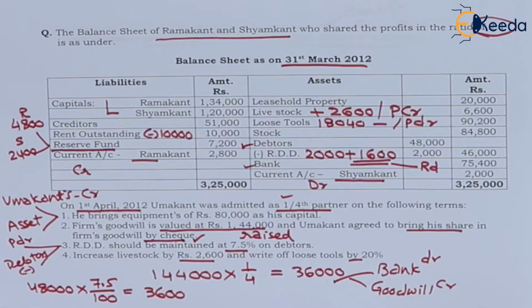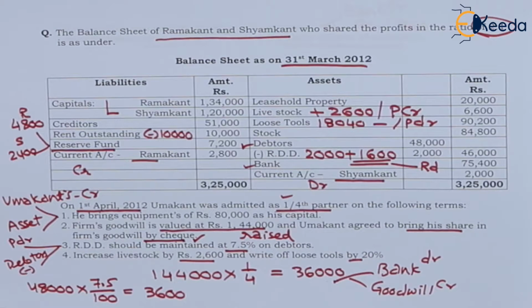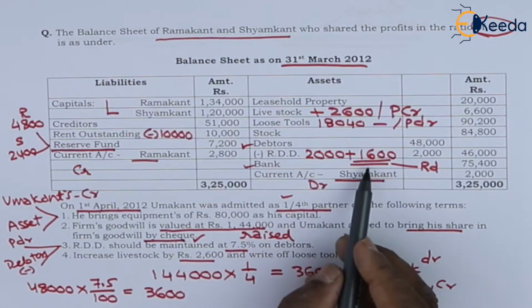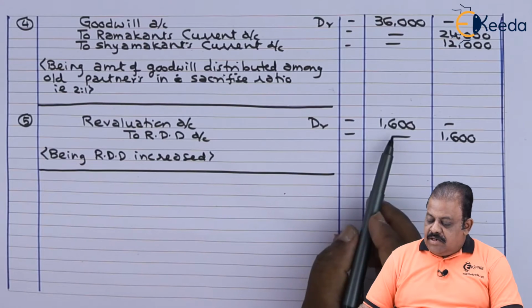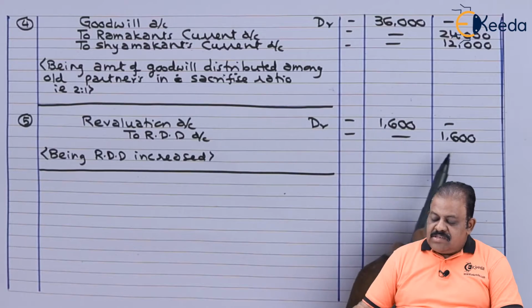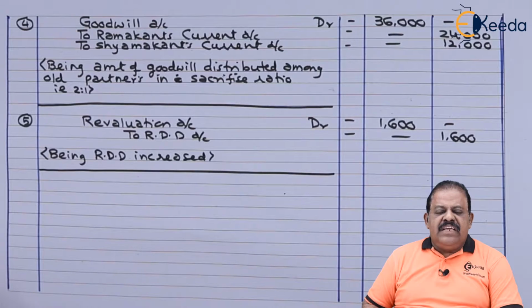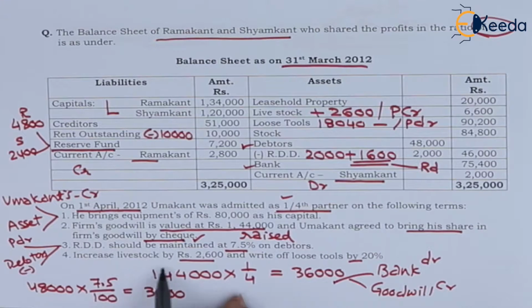Debtors are 48,000. 7.5% comes to 3,600. Already we have RDD 2,000, so we are required to increase it by 1,600. Revaluation account debit 1,600 to RDD account 1,600, being RDD increased.